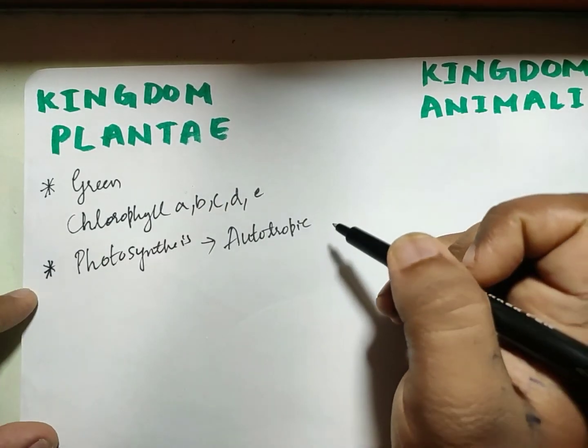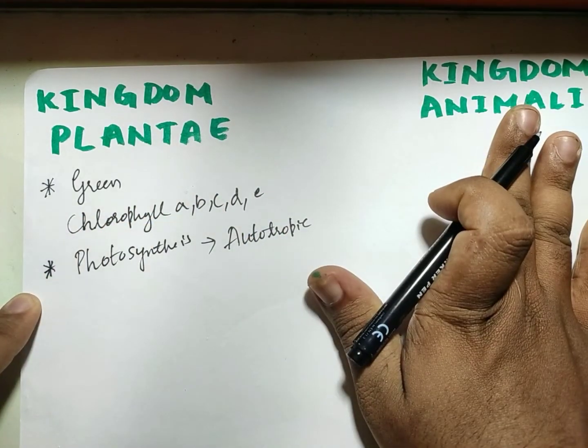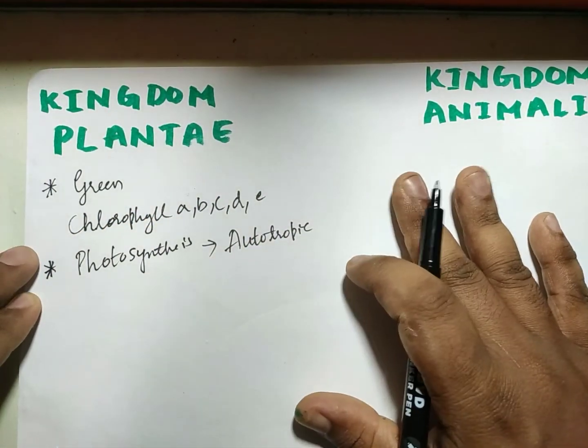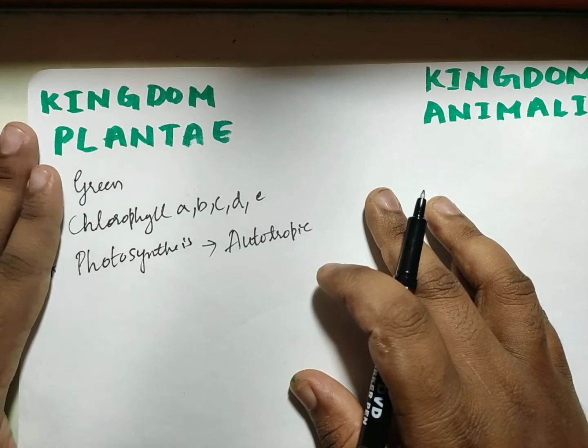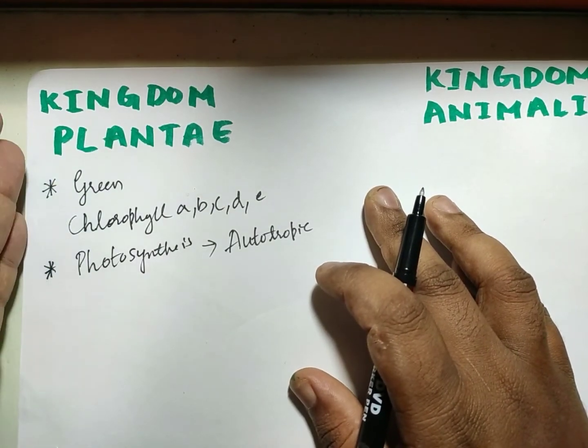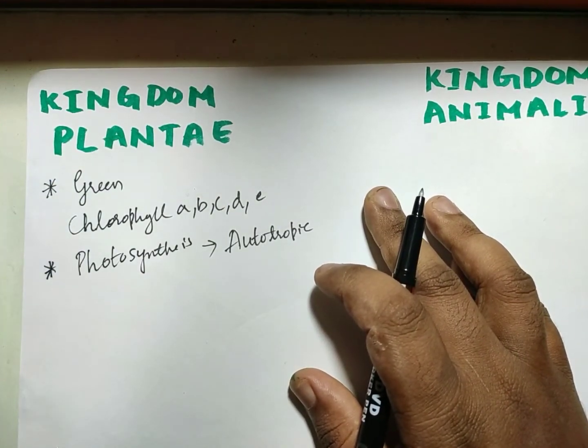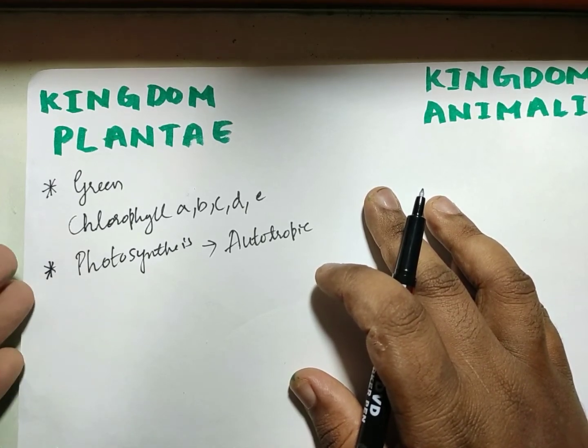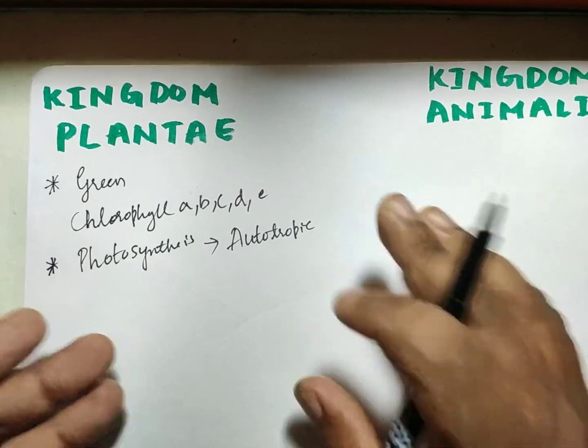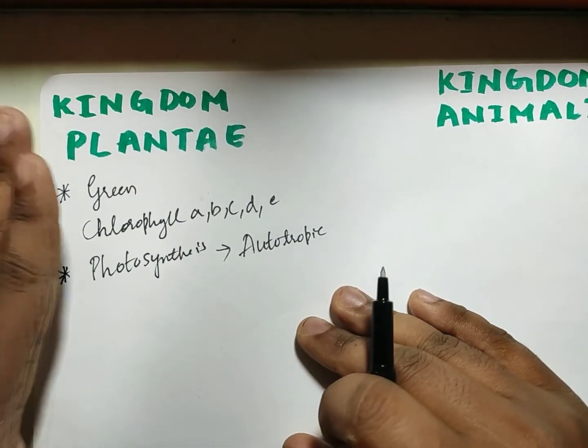As I told you, biology is about classification. When you consider kingdom Plantae, we consider all the green color organisms with the pigment chlorophyll, which can undergo photosynthesis or are autotrophic in nature, as plants.